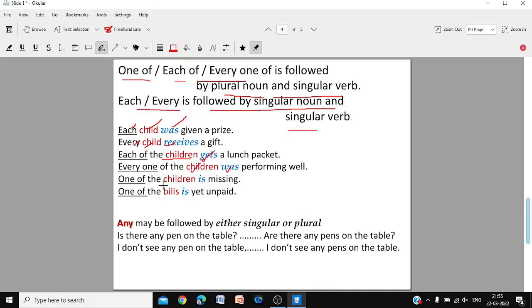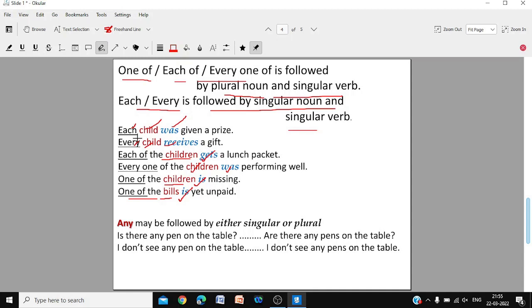One of the children is missing. So children, plural, is missing, is singular verb. One of the bills is yet unpaid. So bills in plural, but the verb is singular. If there is one of, each of, then the noun is plural, but the verb is singular.